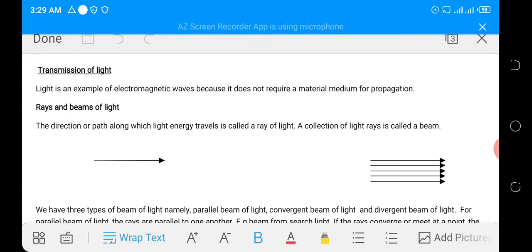And when we have a beam of light, there are three types of beams of light. So we have a parallel beam of light, a convergent beam of light, and a divergent beam of light.